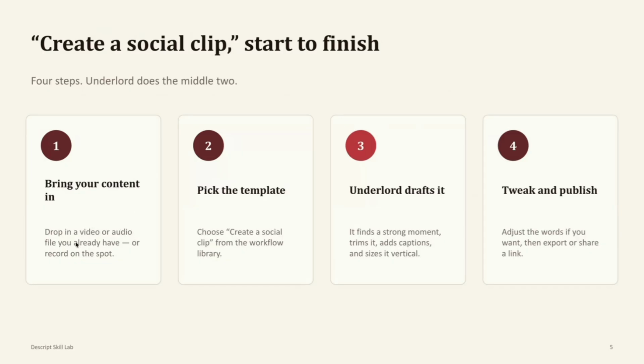But again, we can see here, you'll bring in your content, audio or video, or you can record directly in. We have a recorder, even a remote recorder, if you want to do a Zoom style call. You'll pick your template. Templates are what we call prompt templates, saved repeatable actions that can be done to your brand specifications or to a general editor. Underlord, our AI editor, will take that prompt and make a first pass edit.